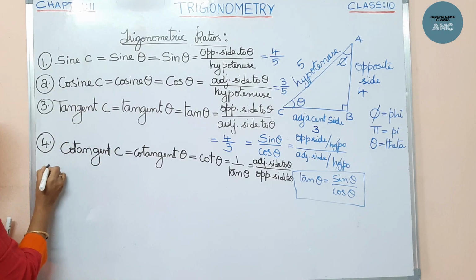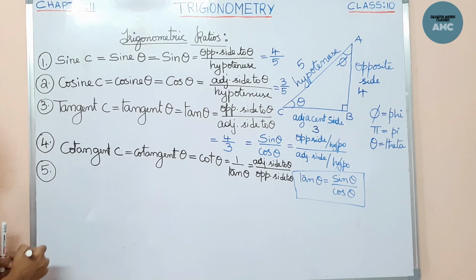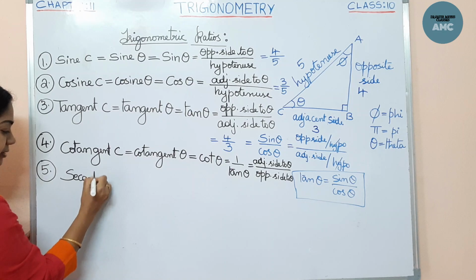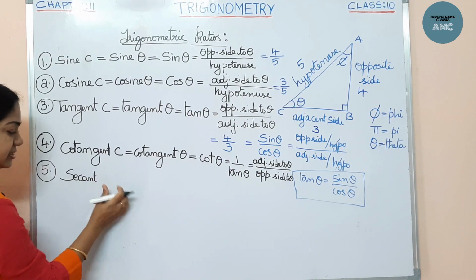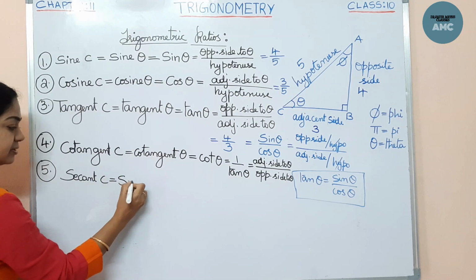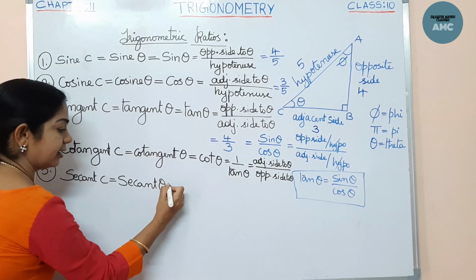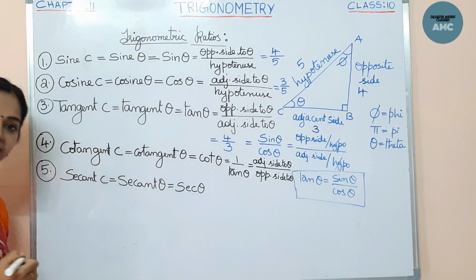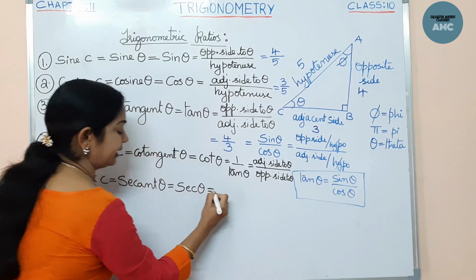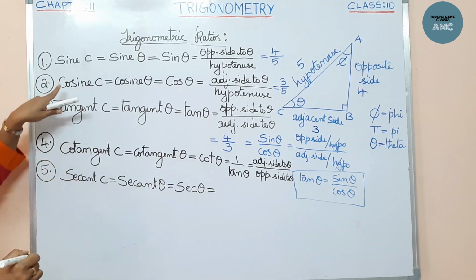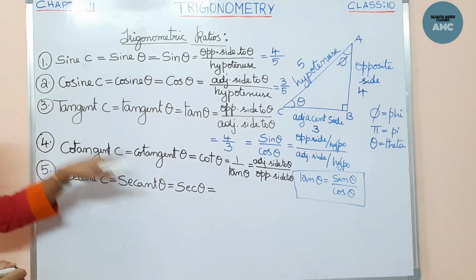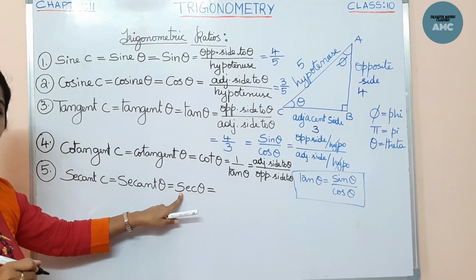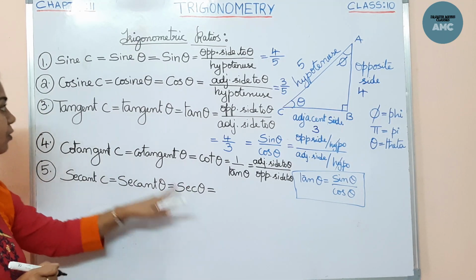Now let's take the other one. The fifth trigonometric ratio is secant theta, and in short we call it sec theta. This is the multiplicative inverse of cos theta. Remember S and C, likewise you have to correlate. Secant is the multiplicative inverse, or the reciprocal, of cos theta.